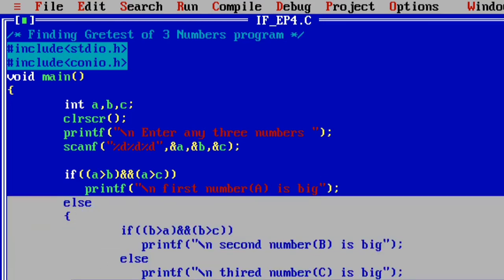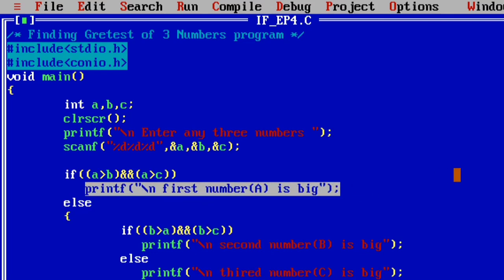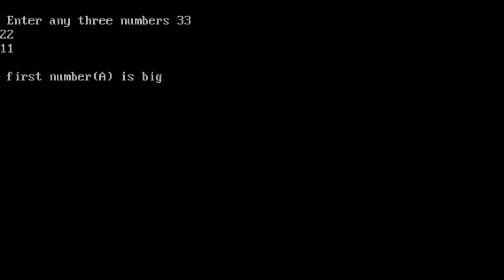That means the whole else part is omitted by the compiler. So it simply executes the if block. If you enter a value as 33, b value as 22, and c value as 11, then you will get the answer: the first number a is big.